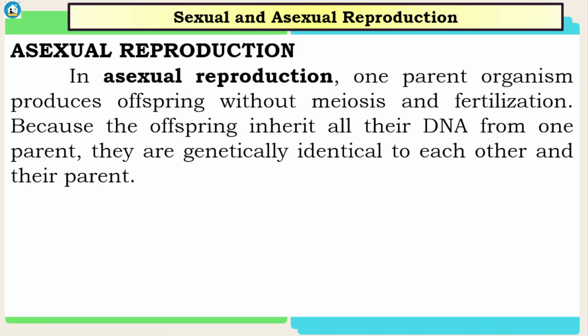So in asexual reproduction, one parent organism produces offspring without meiosis and fertilization.